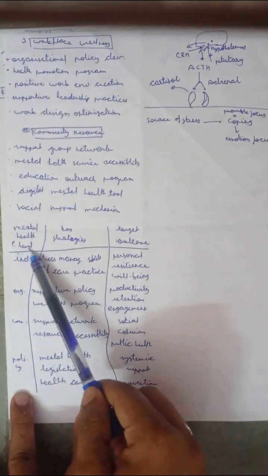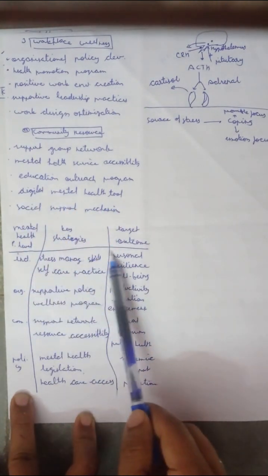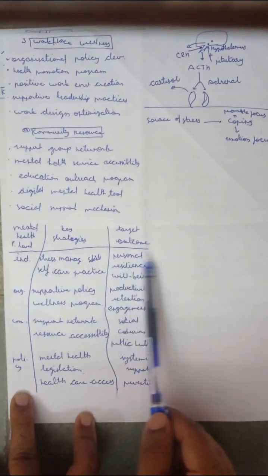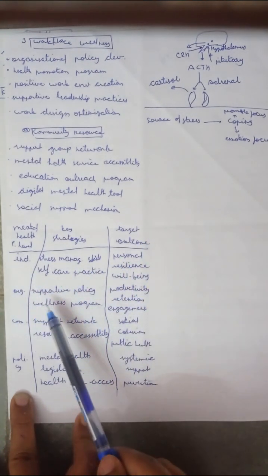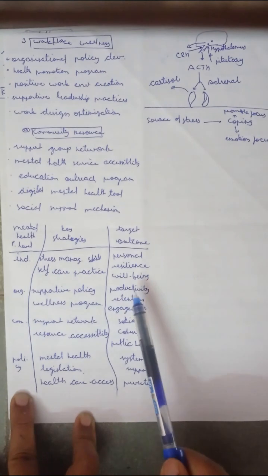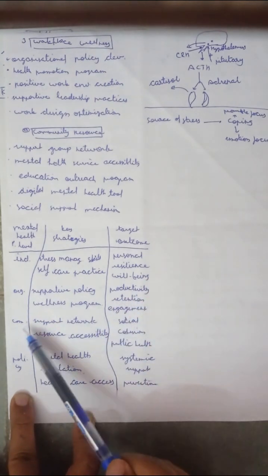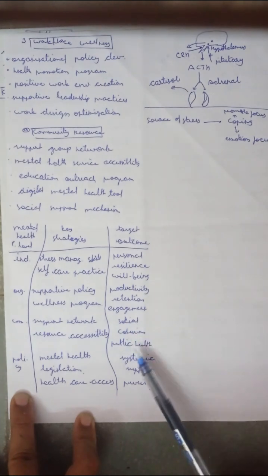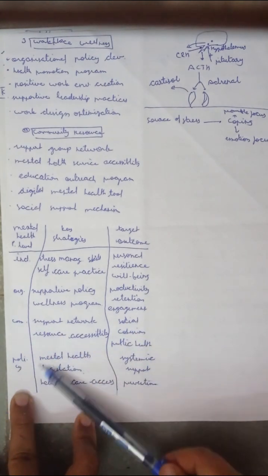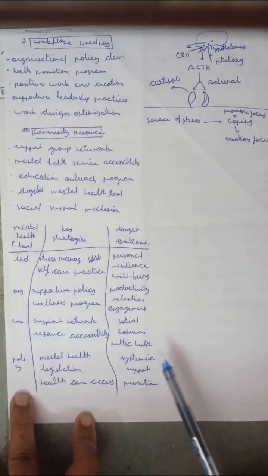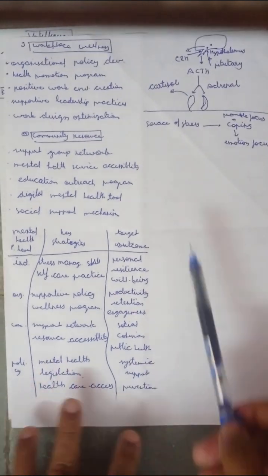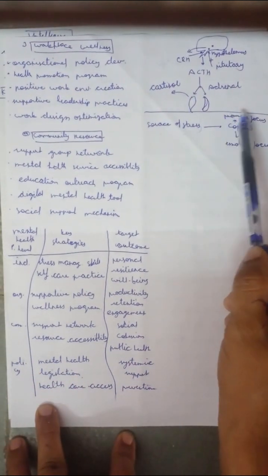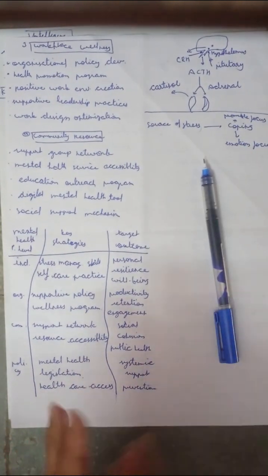Then mental health levels. At the individual level, the key strategies are stress management skills and self care practice, and the target is personal resilience and well being. At the organization level, we have supportive policy and wellness programs, for productivity, retention, and engagement. At the community level, we have support networks and resource accessibility, for social cohesion and public health. At the policy level, we have mental health legislation and healthcare access, for systemic support and prevention. And then coping: problem focused and emotional focused coping. So this is it, thank you.